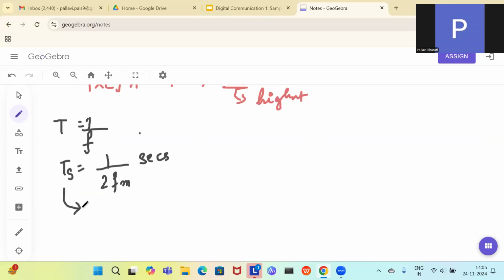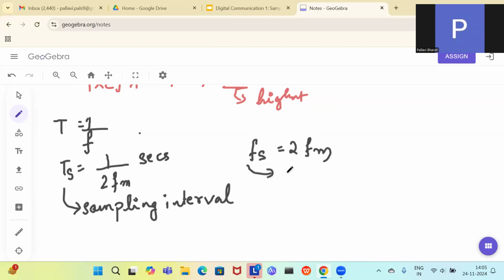This is called the sampling interval, Ts. And the other way of telling this is Fs equals 2 fm. So this Fs is your sampling rate, and this is your minimum sampling rate.